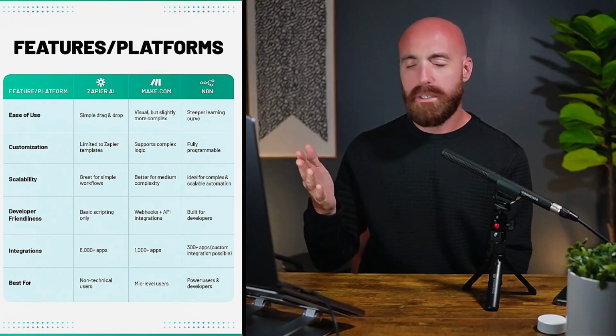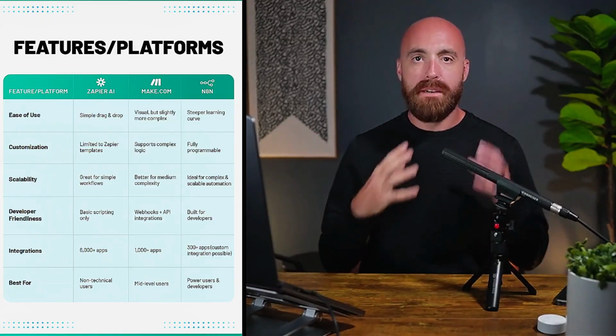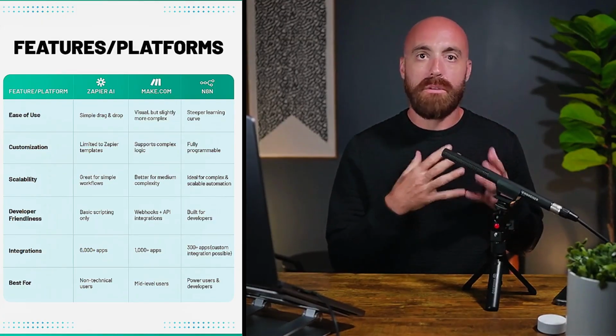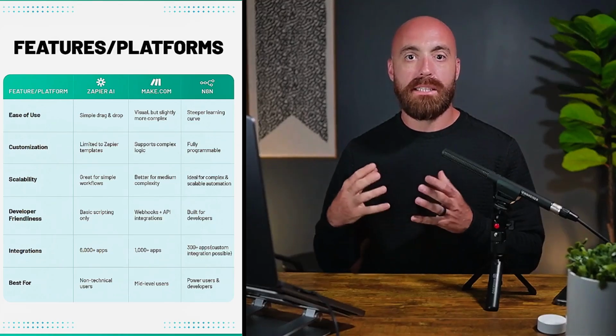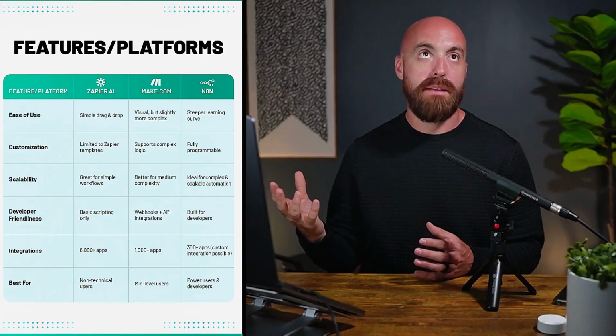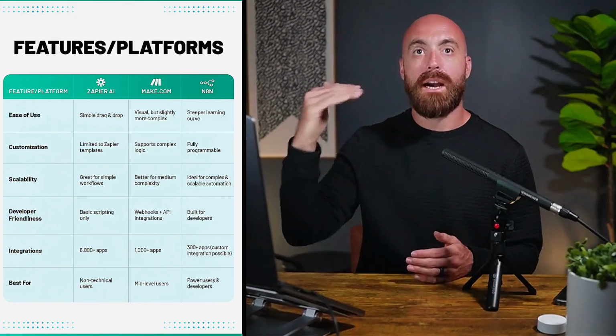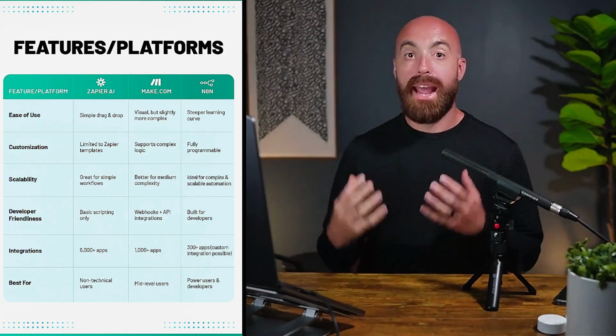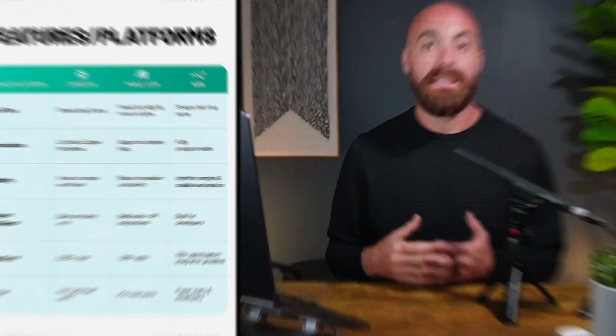Let's just summarize this really quick and then we'll go line by line. But Zapier is the easiest, but also most limited. Make.com is still easy, drag and drop, very visually appealing, a lot less limiting if you're okay with a slightly higher level of complexity. And then N8N is kind of complex. So you either probably should be a developer or be able to hire developers to work inside of N8N.